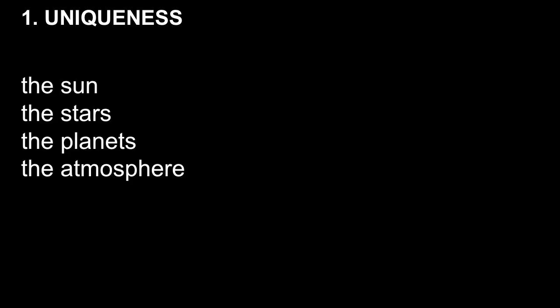One kind has to do with shared knowledge. For example, the sun, the stars, the planets, the atmosphere. We all know that there is only one sun, that when we say the stars, we're not talking about some random stars, we mean all of the stars. When we say the planets, we always mean the planets that are in orbit around our sun.